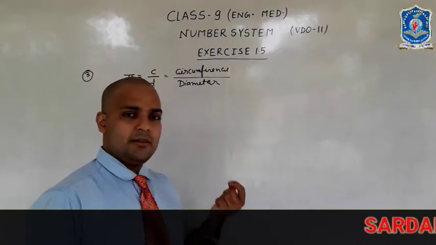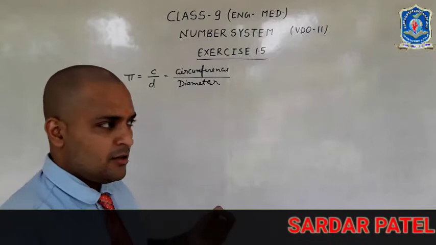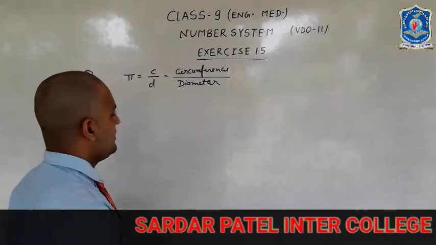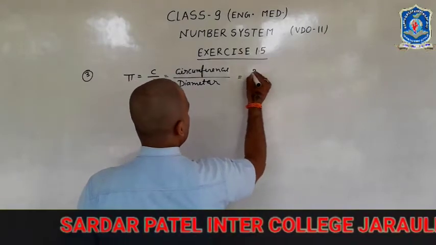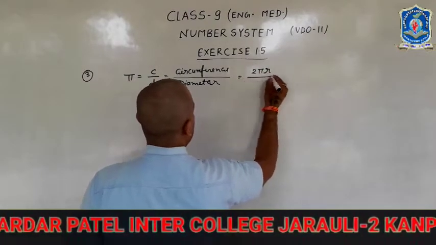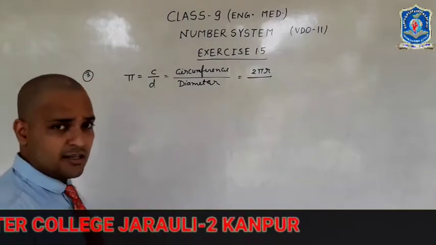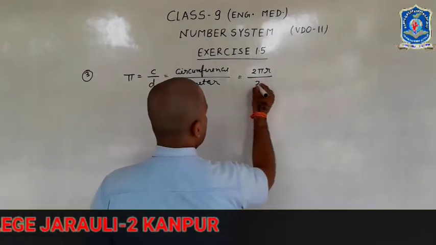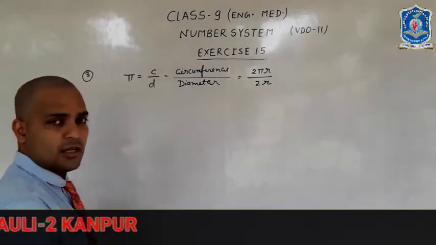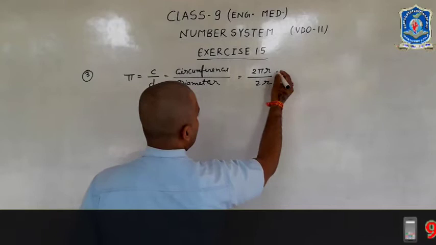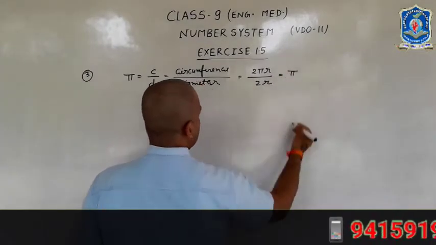The method is very simple. We know that the circumference of the circle is equal to 2 pi r, and the diameter of the circle is 2r. Now see, the 2 cancels, the r cancels, and the value is pi.